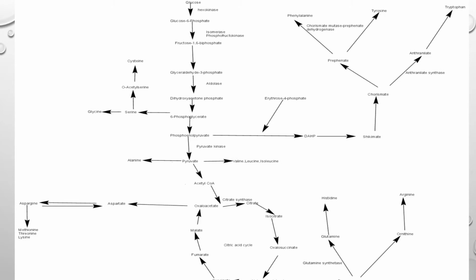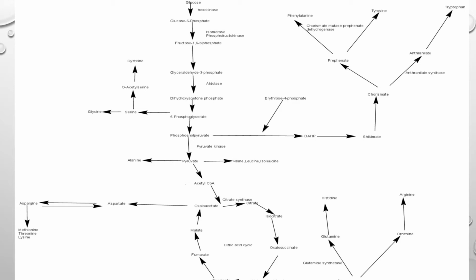first, glycolysis: glucose, then glucose 6-phosphate, fructose 6-phosphate, glyceraldehyde 3-phosphate, dihydroxyacetone phosphate, and 3-phosphoglycerate. This 3-phosphoglycerate gives serine. You can remember this 3-phosphoglycerate in the glycolysis cycle.